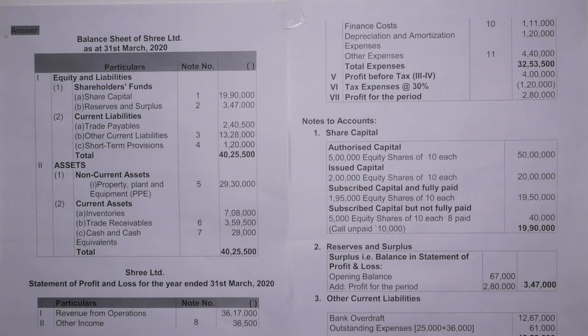So now come to the balance sheet of Shree Limited as at 31st March 2020. Particulars, note number, amount. Equity and liabilities, shareholder funds, share capital, note number 1. So now come to note number 1, share capital. Authorized share capital, 50 lakh. So 5 lakh equity shares of 10 each. Next is issued capital, 2 lakh equity shares of 10 each. So 2 lakh into 10, then we get 20 lakh.